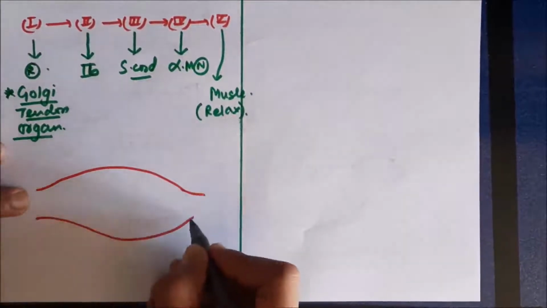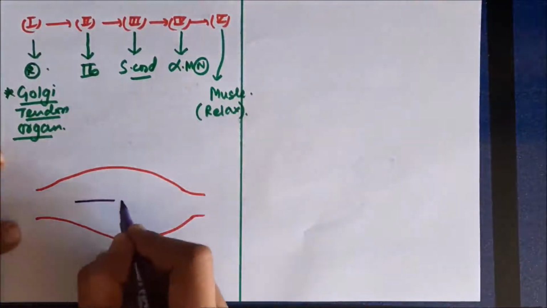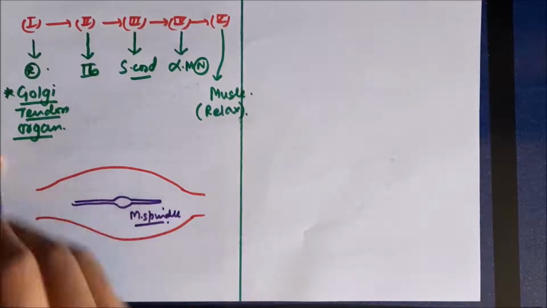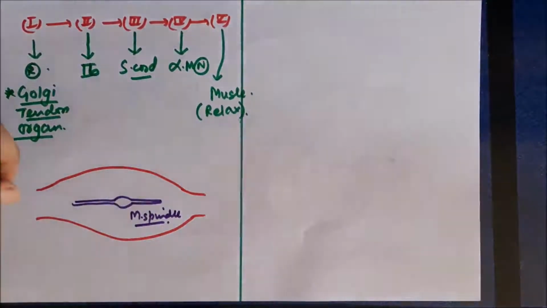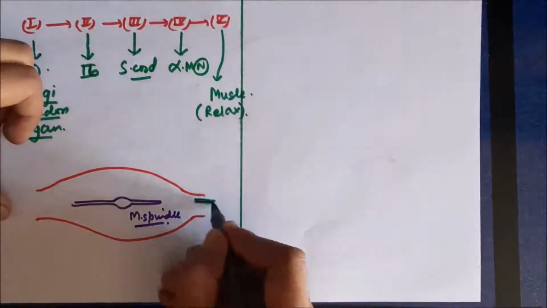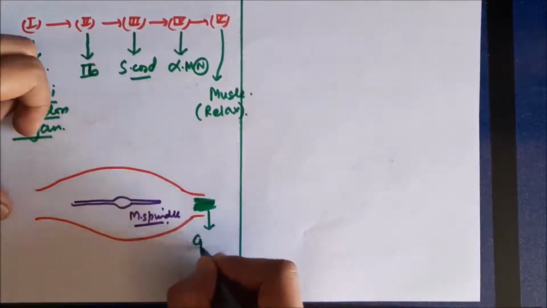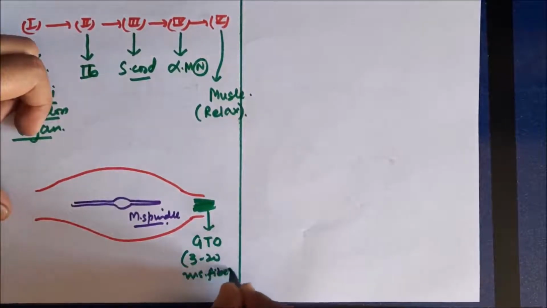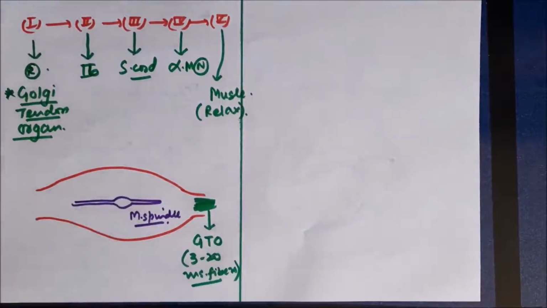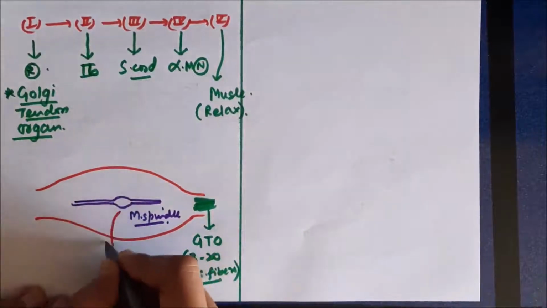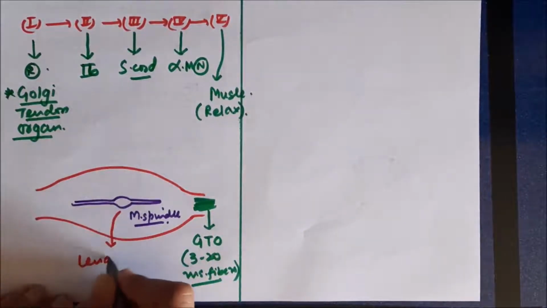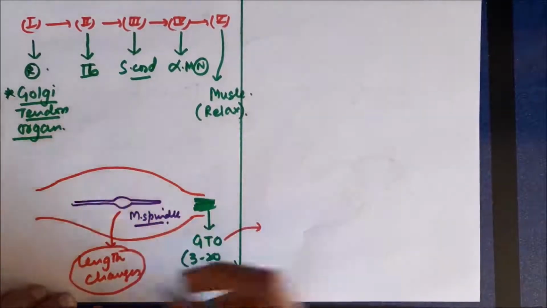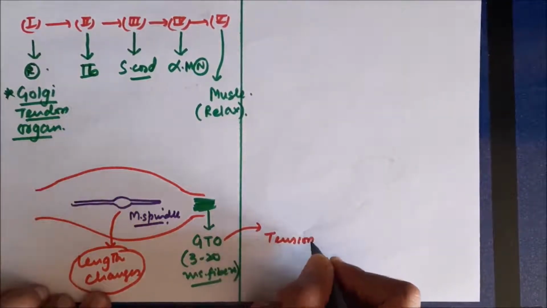Now if this is again the muscle, in the center is the belly of the muscle, and this is the muscle spindle present in the belly of the muscle. At the peripheral part of the muscle, near the tendon, certain muscle fibers, almost 3 to 20 muscle fibers, form the Golgi tendon organ. So this is the Golgi tendon organ and this is the muscle spindle. Muscle spindles are receptors for length changes, whereas the Golgi tendon organ is the receptor for tension changes.